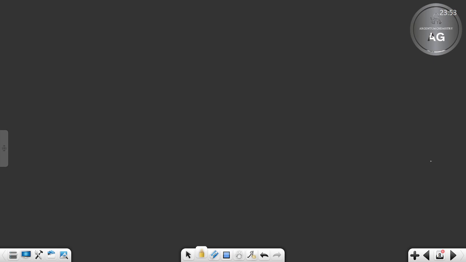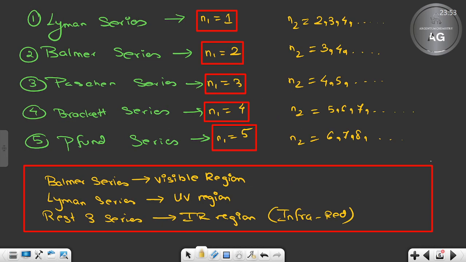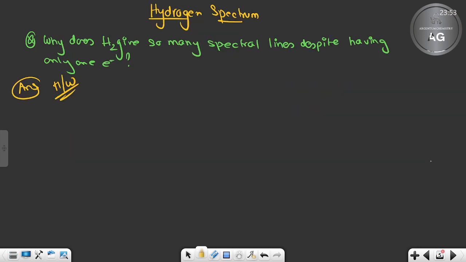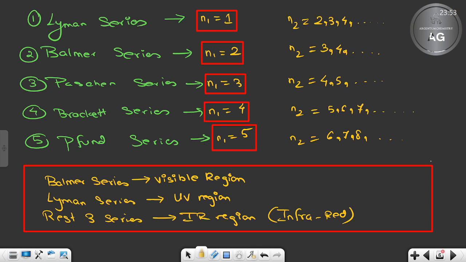Done? This was the series and all that. I have already discussed the Rydberg constant and Rydberg equation, so I do not think I need to talk about the Rydberg equation again. Please watch the previous lecture. The formula of the Rydberg equation I have already told you. For the region that I have given, we will simply put the N1 and N2 values in the formula and solve. There is a topic called explanation of hydrogen spectrum in your book that I will not be dealing with separately, because I have already dealt with the main part here. The formula is given in your book, and you will simply use it.